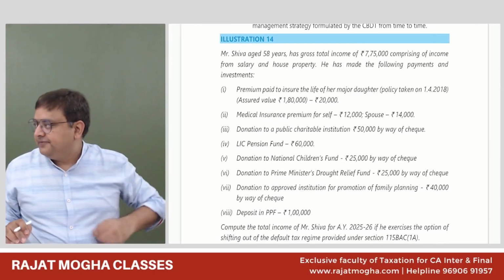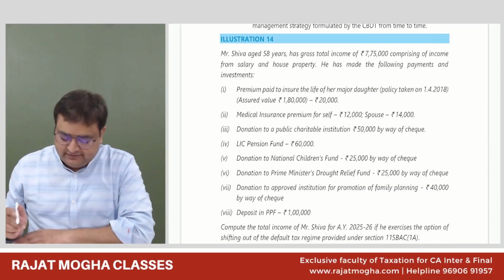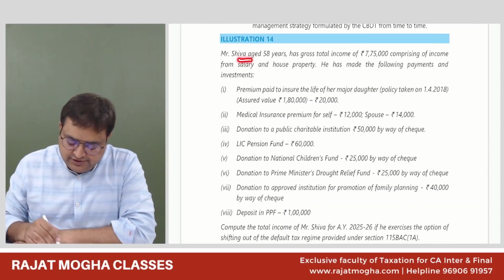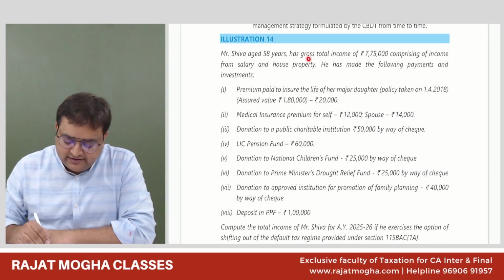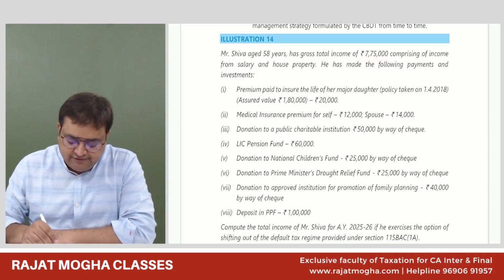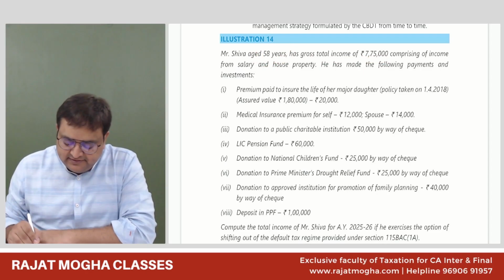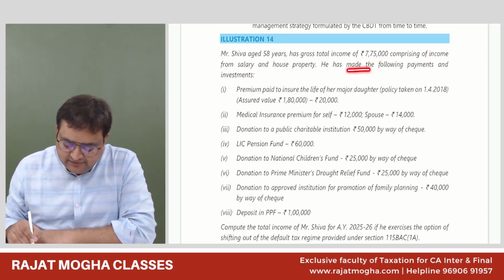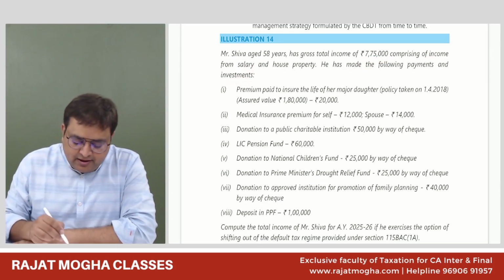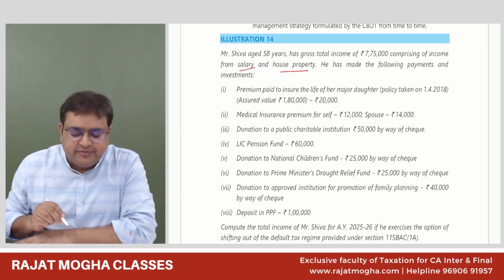Illustration number 14. Shiva, age 58 years, has GTI of 7,75,000. So Shiva has a GTI, he is not a senior citizen, guys. He has a GTI of 775, comprising of income from salary and house property. He has made the following payments under investment.